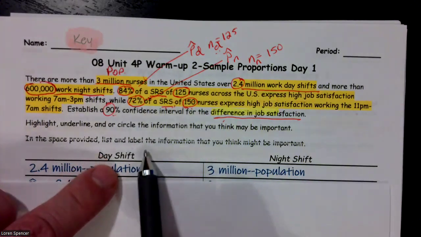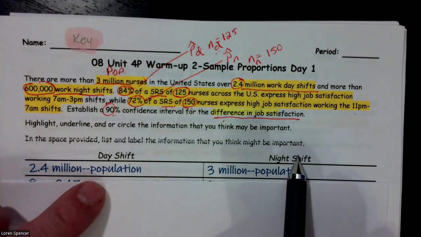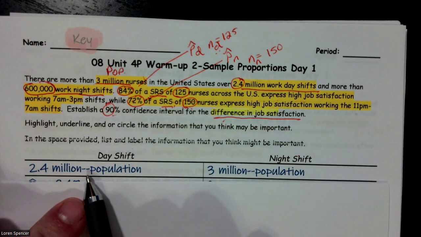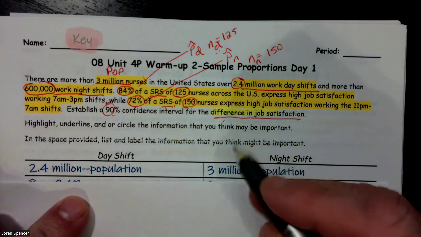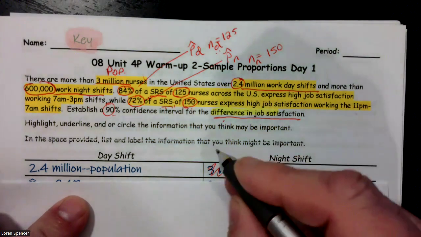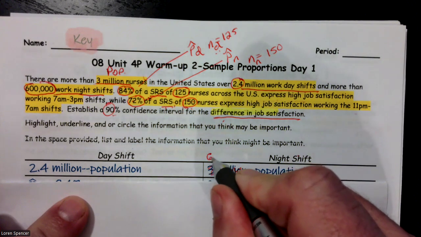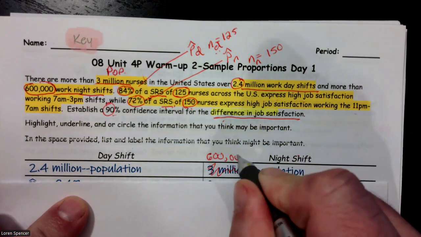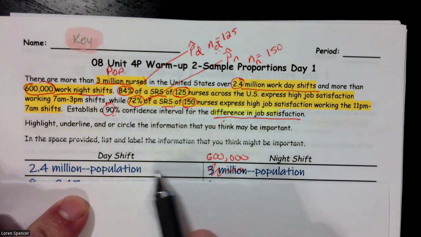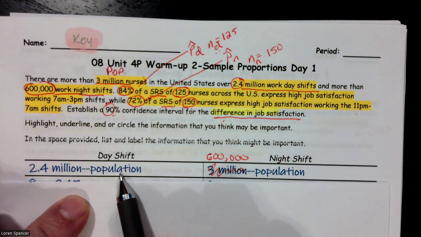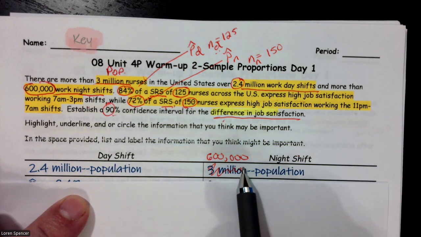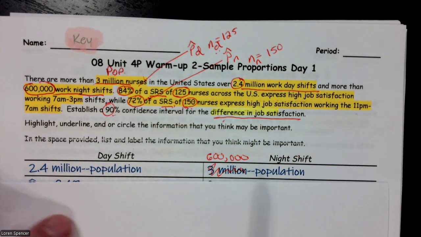Well, I went ahead and made a day shift and a night shift column. And I noticed that for the day shift, I had 2.4 million, and for the night shift, I wrote 3 million. That's wrong. I actually have 600,000. Both of those are populations. This is the population for the day shift. The 600,000 is the population for the night shift.